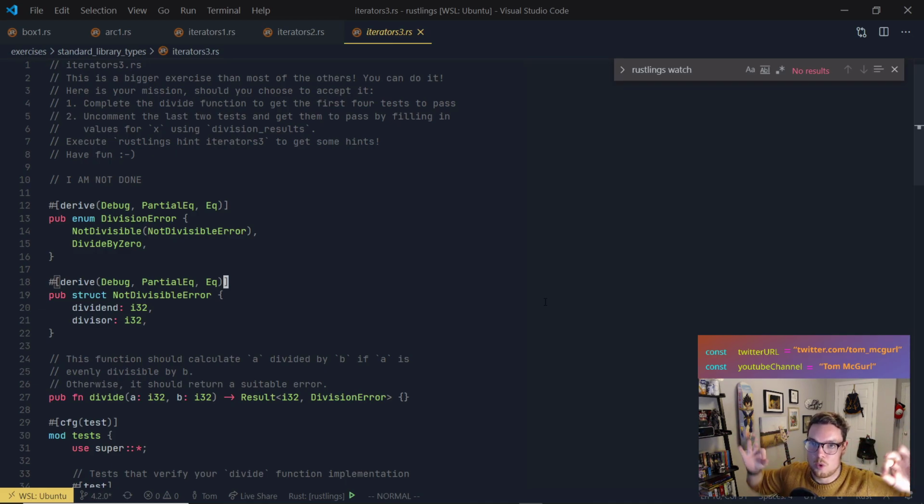Iterators 3. Whew. Oh, see, it's already starting us out. It's like, yo, it's going to be crazy. Look, this is a bigger exercise than most of the others. You can do it. Here's your mission, should you choose to accept it. A little Mission Impossible, right?